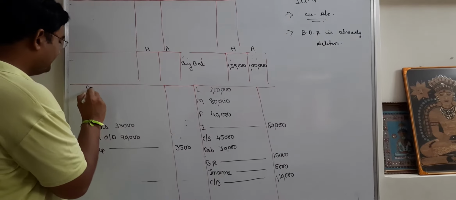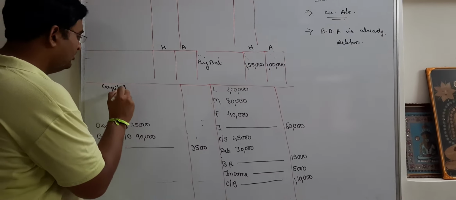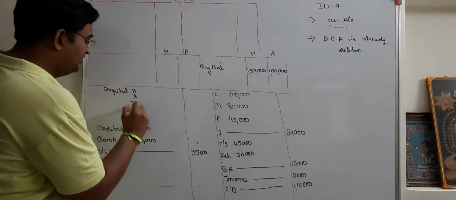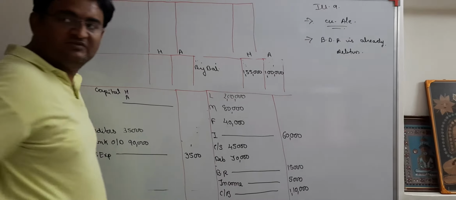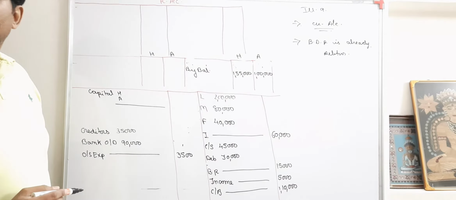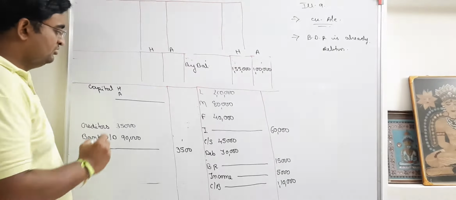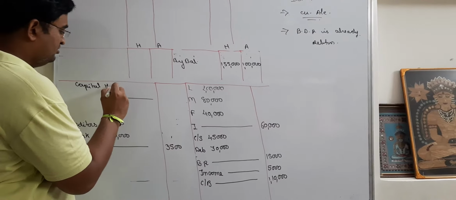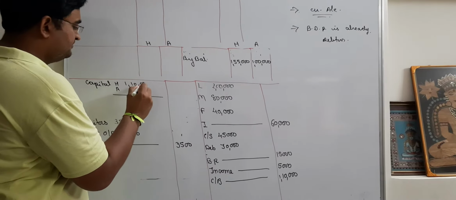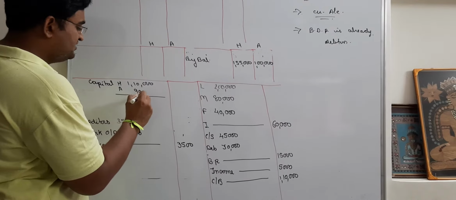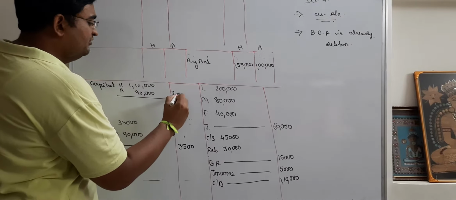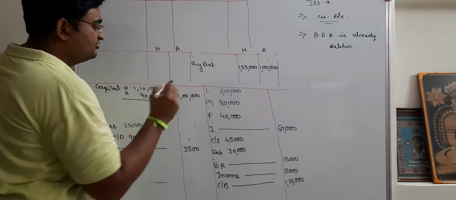Capital will be directly posted in liabilities. Capital of whom? Of H and A. What was their capital? Capital was Hardik 1,10,000, Alpesh 90,000. So this 2 lakh will be directly posted outside.